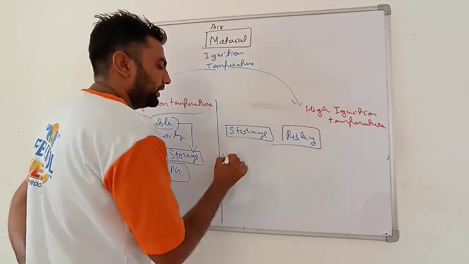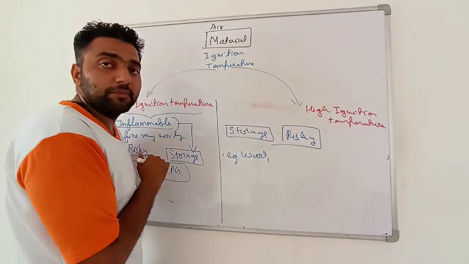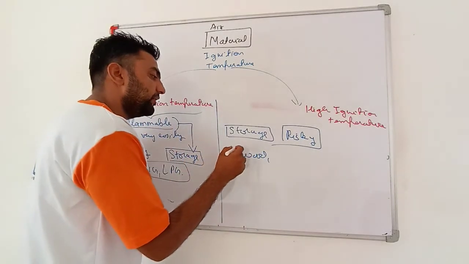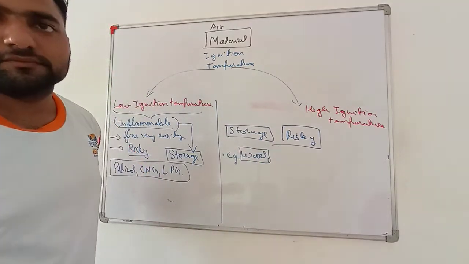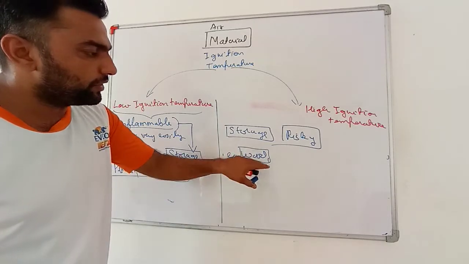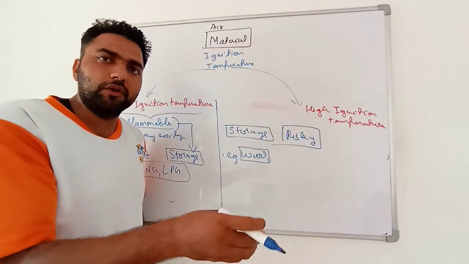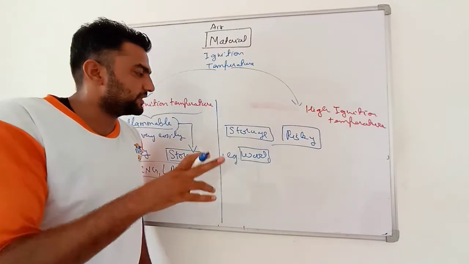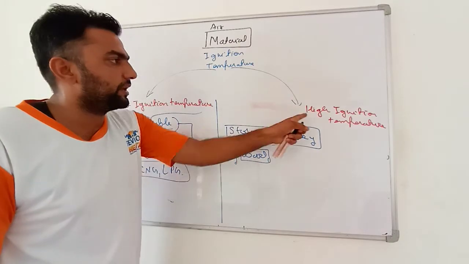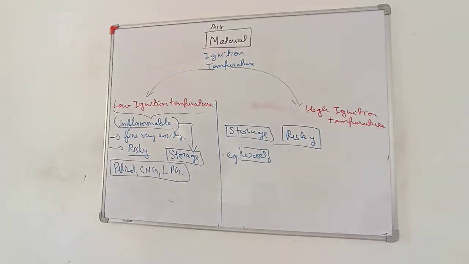Neither are they risky. A very important example is wood. Even if wood is nearby you, you need not worry. Even if wood is there nearby you, there will be no banner, nothing like that, no smoking or no firework, anything. Why? The reason is that, as we all know, wood has a high ignition temperature and it will not burn that easily.